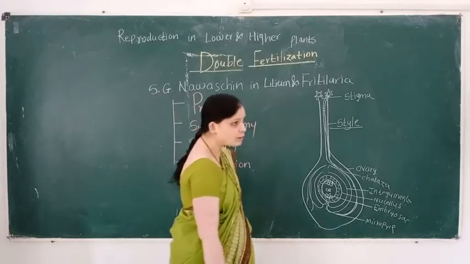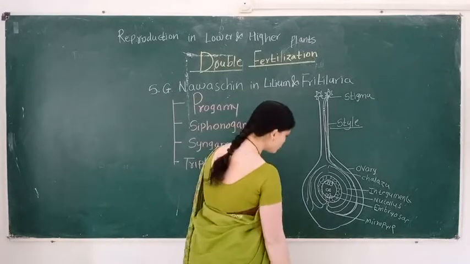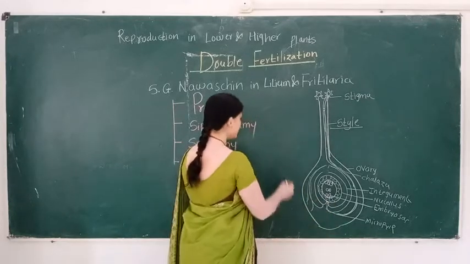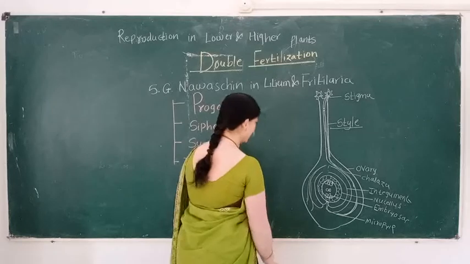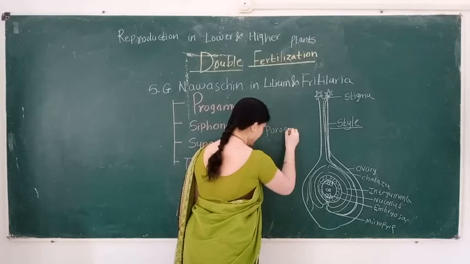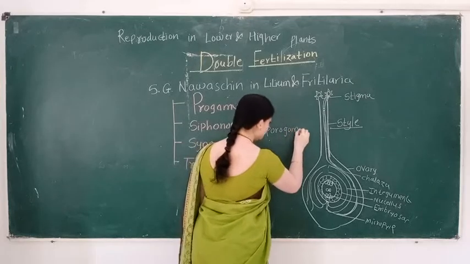When the pollen tube enters through the micropylar end, it is called porogamy.